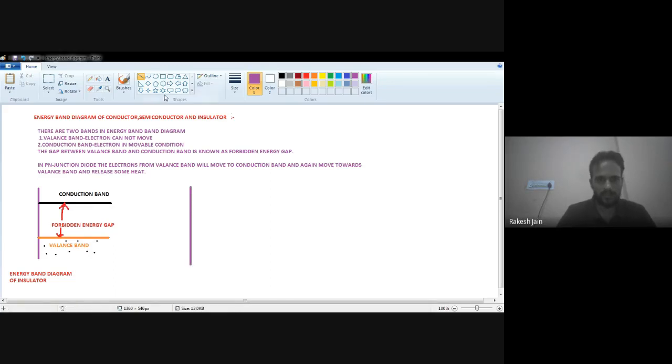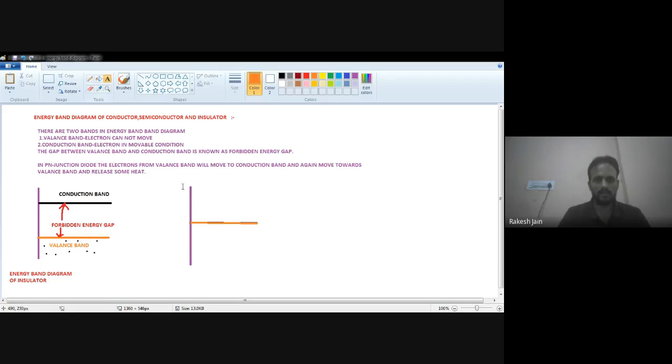In case of conductor, there will be the possibility that the conduction band and the valence band will overlap each other, because we know that in case of conductor there will be a continuous flow of current. That's why the conduction band and valence band will overlap with each other. Or we can say the forbidden energy gap will be negligible.